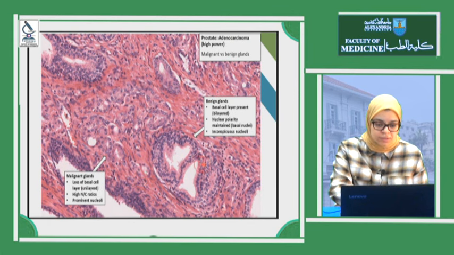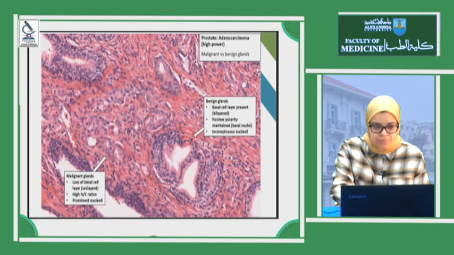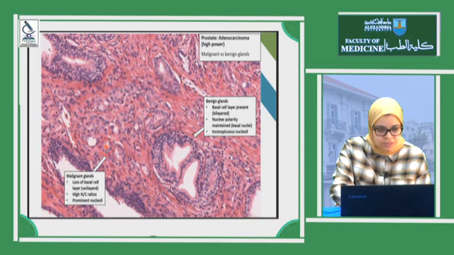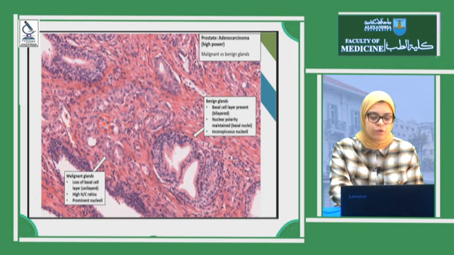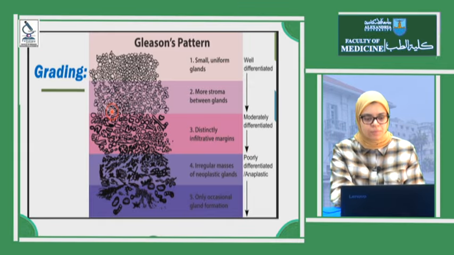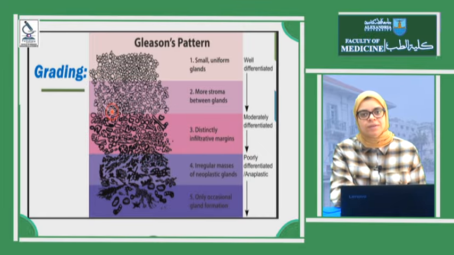As you see here, this is a benign gland. It's lined by two layers. You can see two nuclei, the luminal cells and the myoepithelial cells. But this gland, as you see, is small, with no papillary convolutions, and only lined by one layer of malignant cells. What is the grading system here?